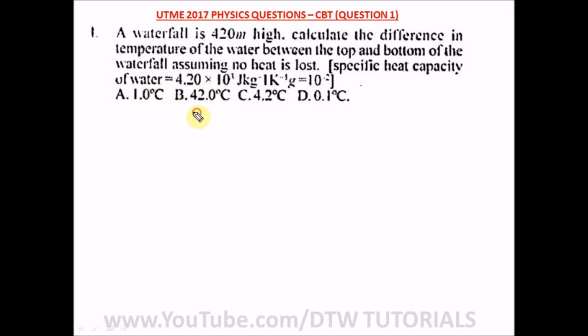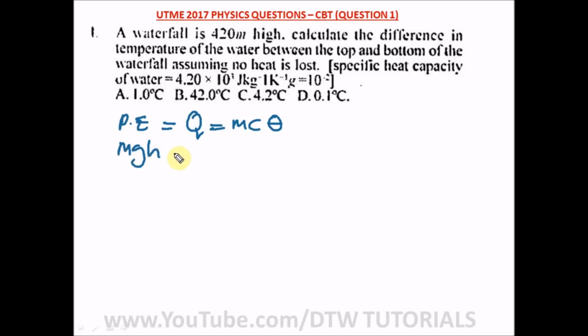Remember, the quantity of heat from our formula is mc theta. Here we are given a waterfall with a particular height, so Q will also be the potential energy. Remember, Q is measured in joules, which is energy, that's the heat energy. So the PE, which is the potential energy of this waterfall, will be